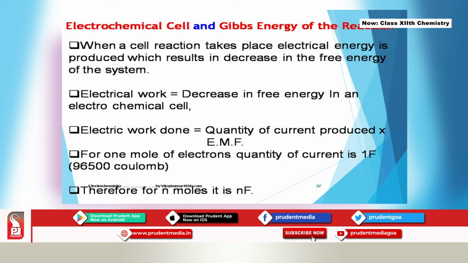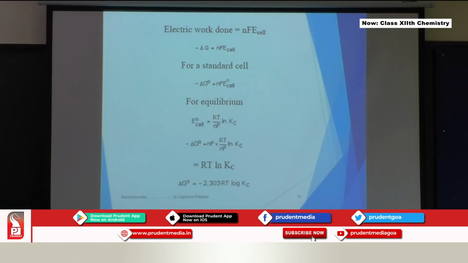For 1 mole of electrons, the quantity of current is 1 Faraday. So when 1 mole of electrons flows, the current produced is 1 Faraday, that is 96,500 coulomb. Therefore, for n moles, it is n times F. This is the derivation shown in a simple way. Electrical work done is nF E cell, which is related to Gibbs free energy: minus delta G equals nF E cell, or at standard conditions, minus delta G naught equals minus nF E naught cell.